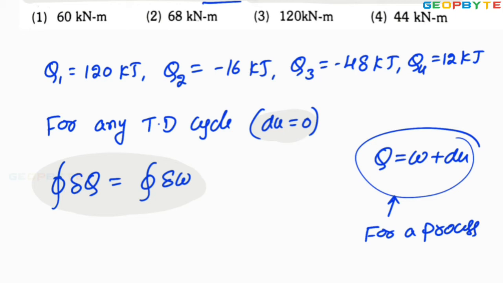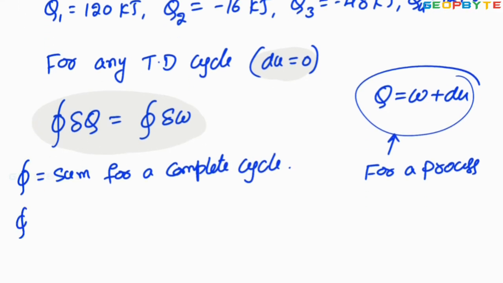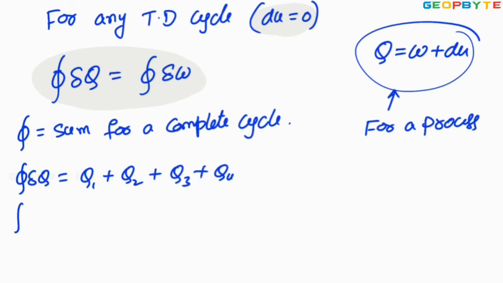Remember, the cyclic integral represents the sum for a complete cycle. It means the cyclic integral of del Q is Q1 plus Q2 plus Q3 plus Q4. Similarly, the cyclic integral of del W is W1 plus W2 plus W3 plus W4.